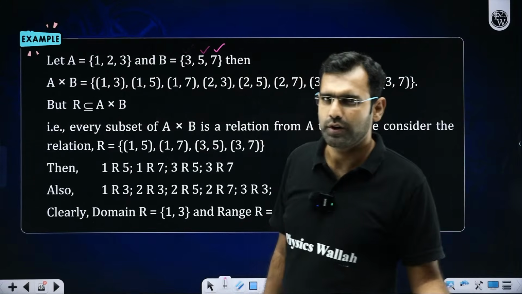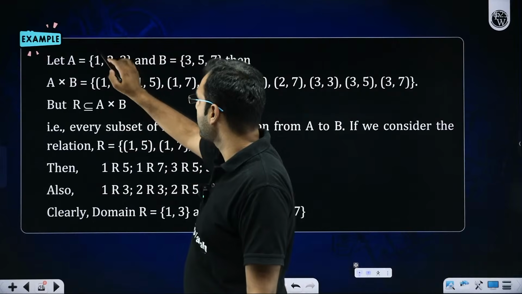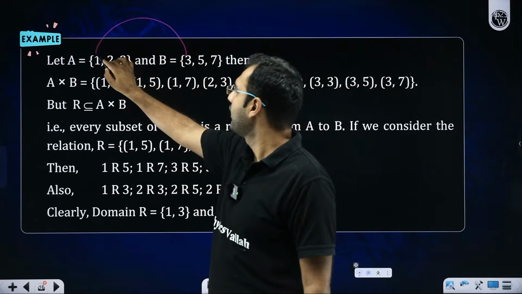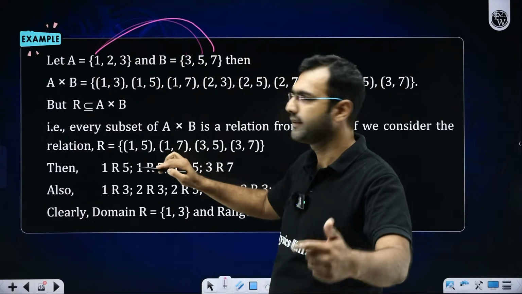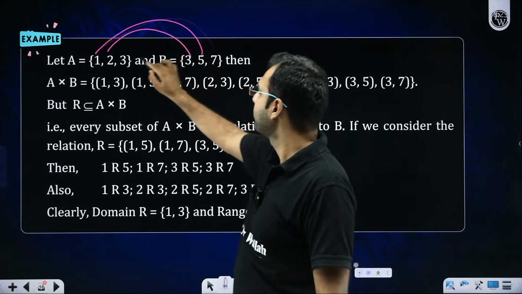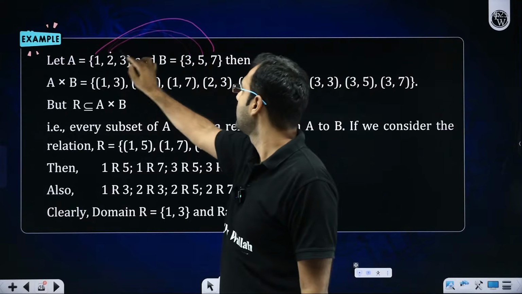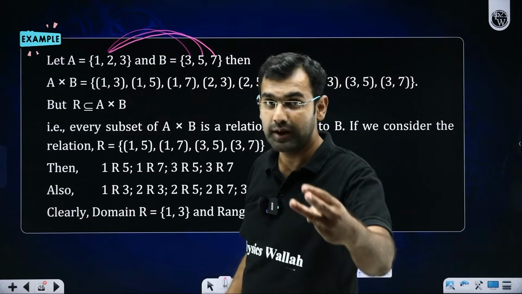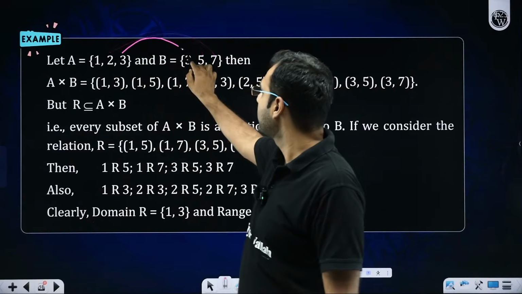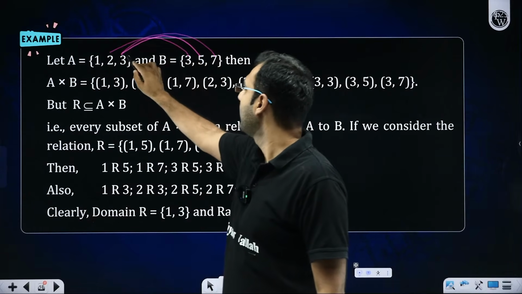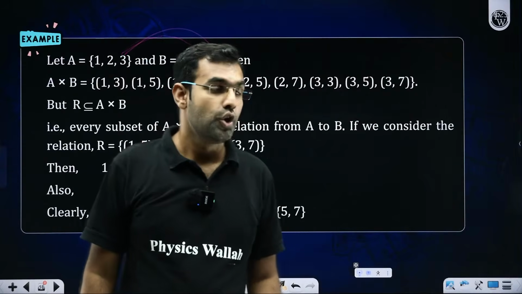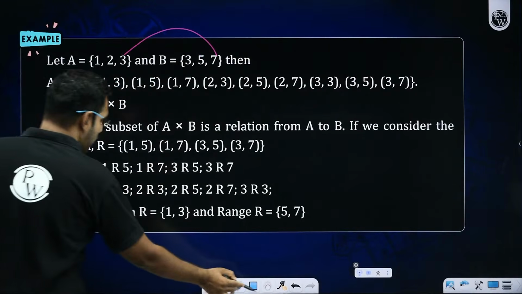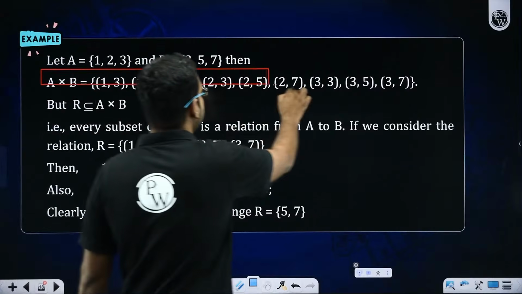Sir, Cartesian product you're asking, right? Yes. So Cartesian product means (1, 3), (1, 5), (1, 7), 3 elements. Then (2, 3), (2, 5), (2, 7), 3 more elements. Then (3, 3), (3, 5) and (3, 7) to total 9 elements. So A cross B will have total 9 elements.